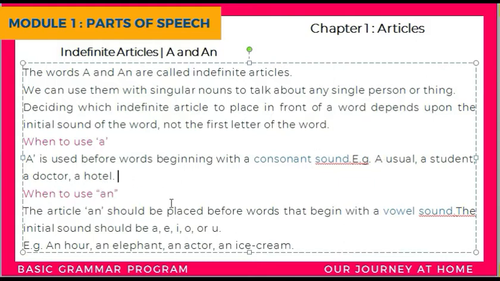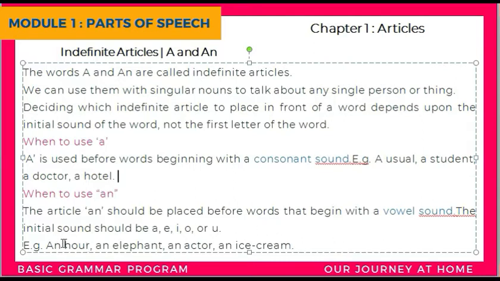The article an should be placed before words that begin with a vowel sound. So the initial sound should be a short vowel sound of a, e, i, o or u. So an hour, an elephant, an actor, an ice cream, right?